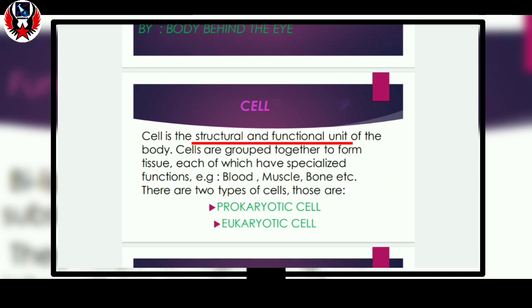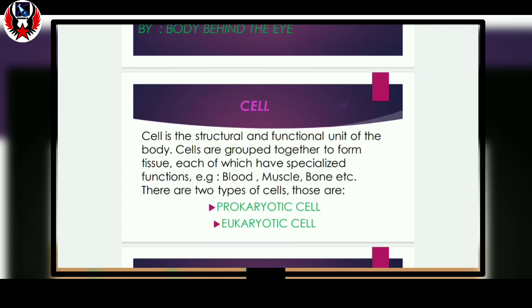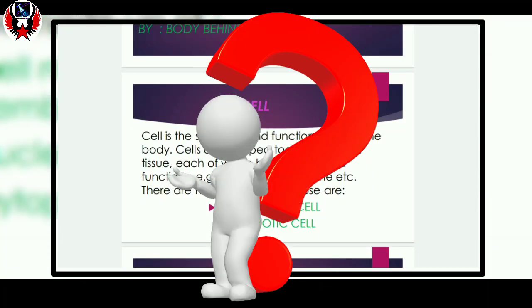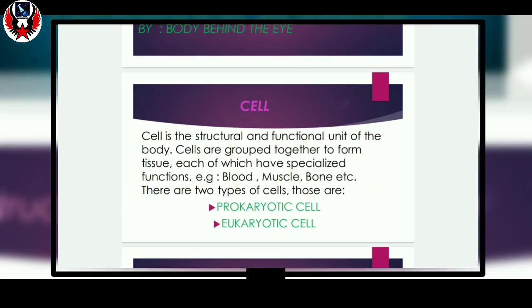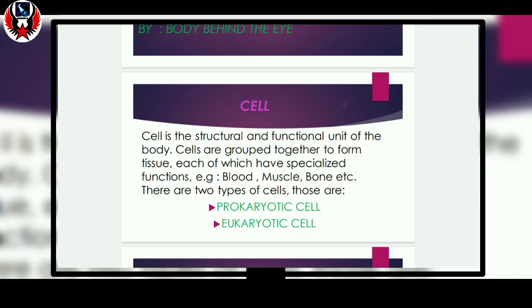But our question is why we should say that. That means why we should call cells the structural and functional unit of our body. Because all living organisms are made up of cells, and all the functions of living organisms are maintained by the cell, and that's why we say cells are the structural and functional unit of our body.